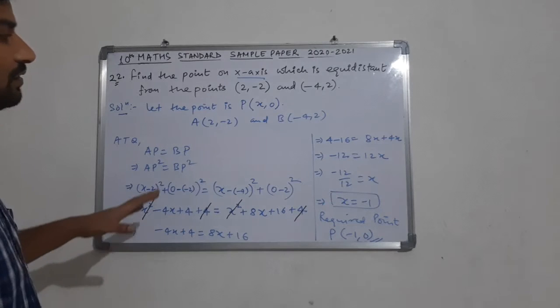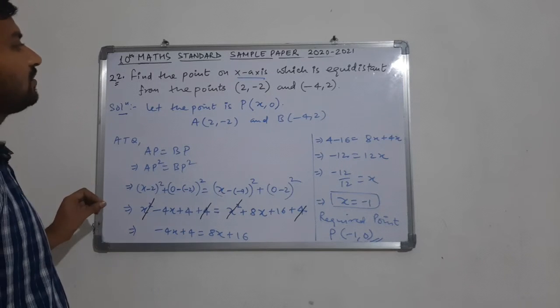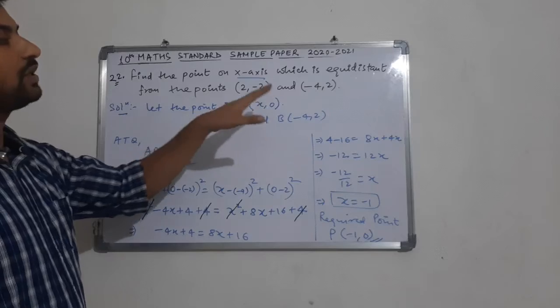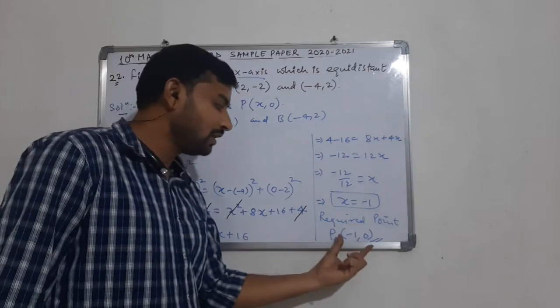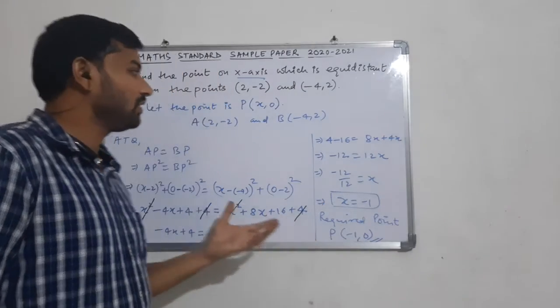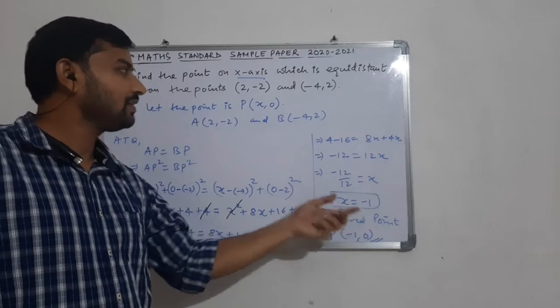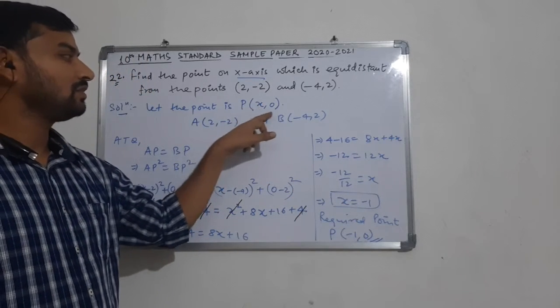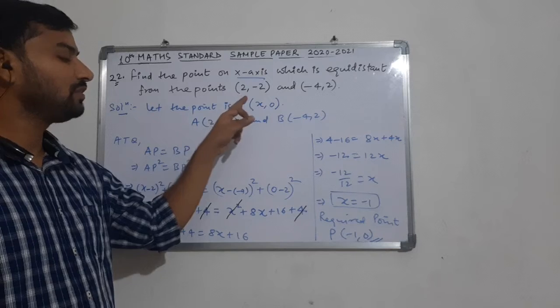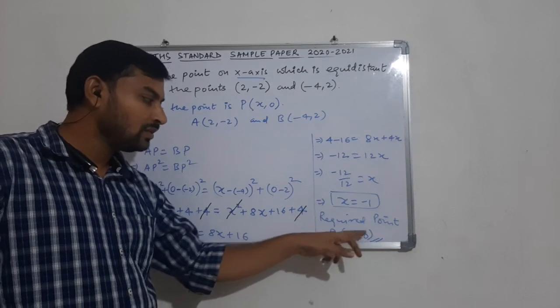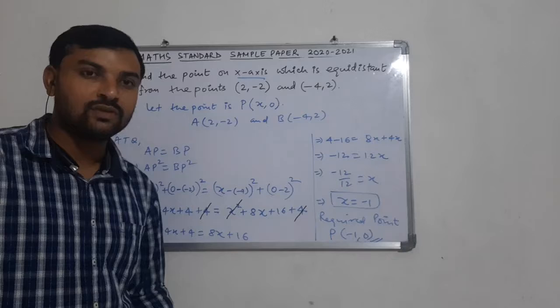So the point which is on the x axis and is at equal distance from these 2 points, 2 comma minus 2 and minus 4 comma 2, is minus 1 comma 0, which we assumed as x comma 0. We calculated the value of x here and substituted it in the point which we assumed as x comma 0. So x is replaced by minus 1 here, so the point becomes minus 1 comma 0.